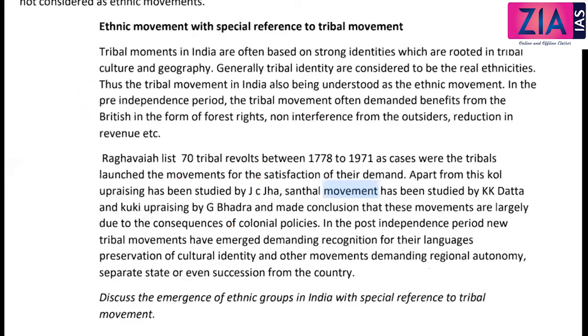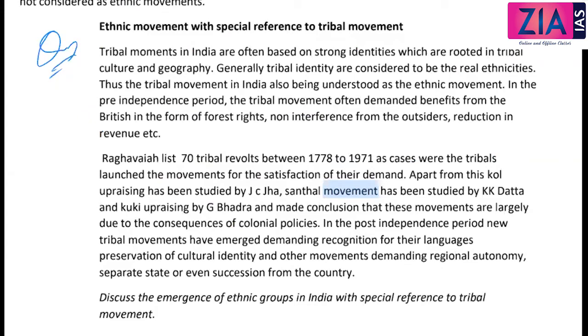This can be a separate question for you. If ethnic movement is asked, you need to write what we have discussed, all those 6 categories, then talk about this. Otherwise, if this is a separate question, then also briefly talk about what you have discussed and come to this.